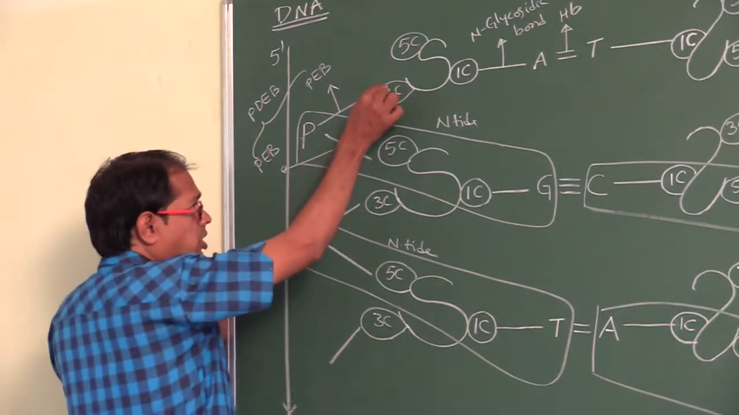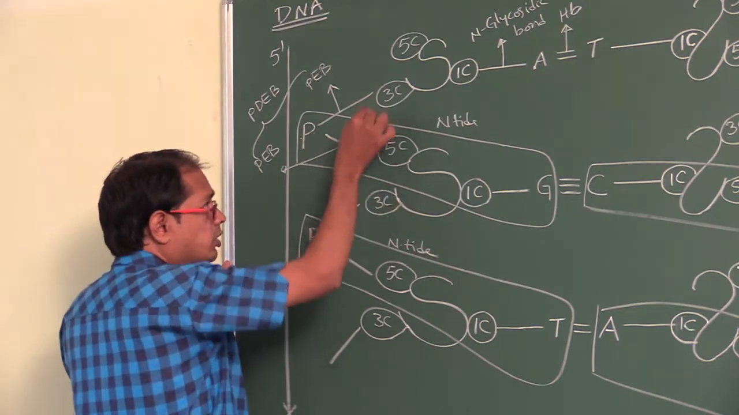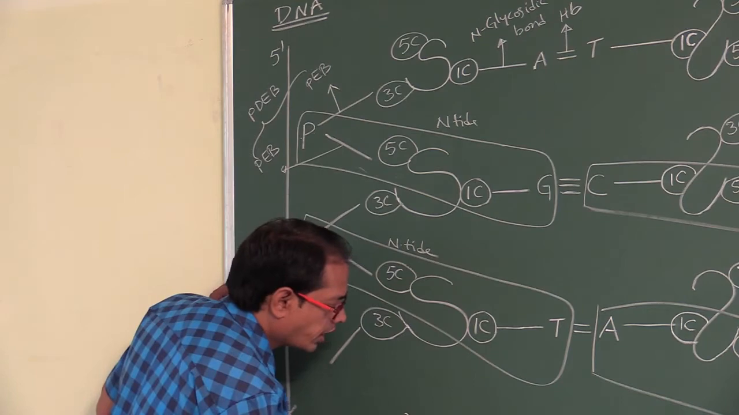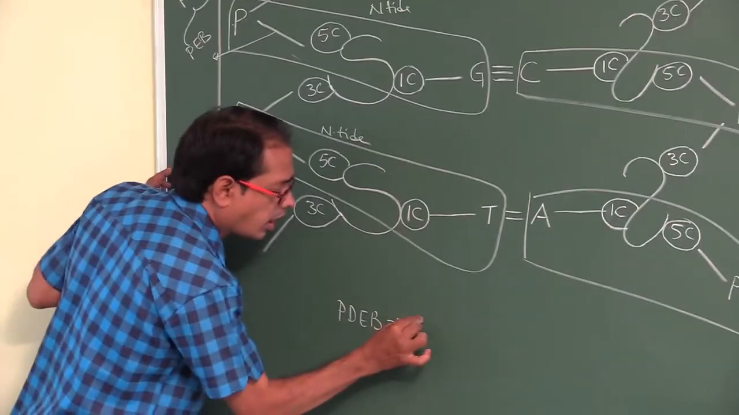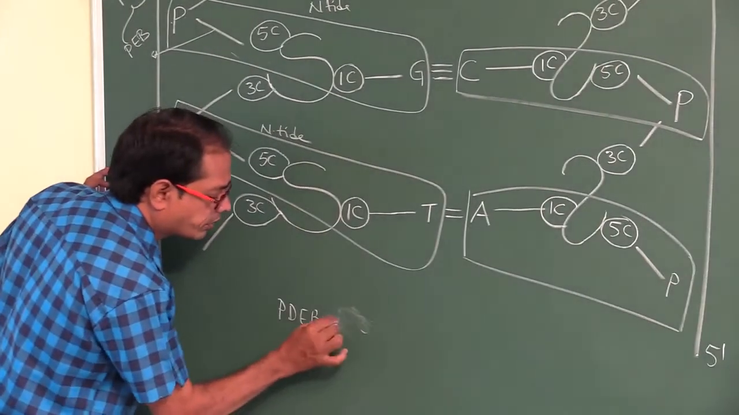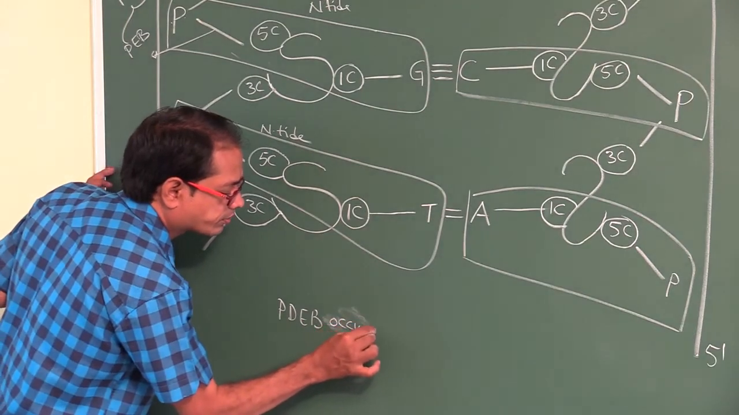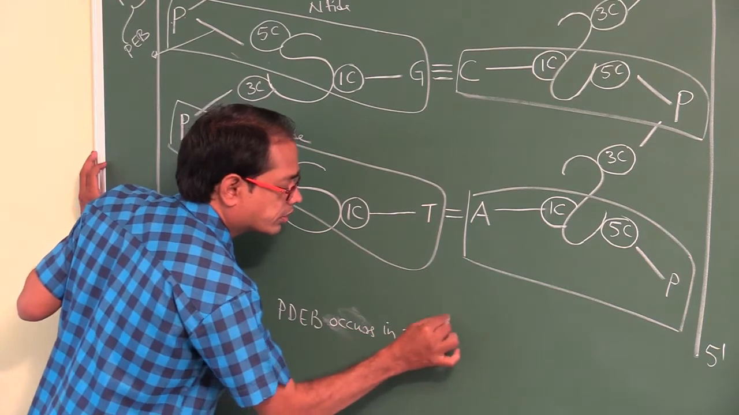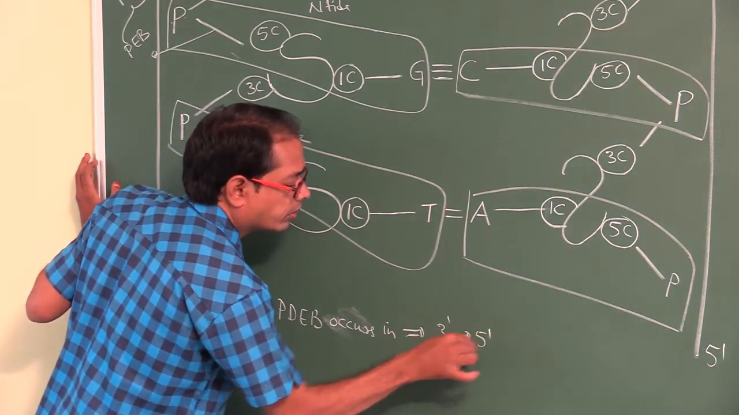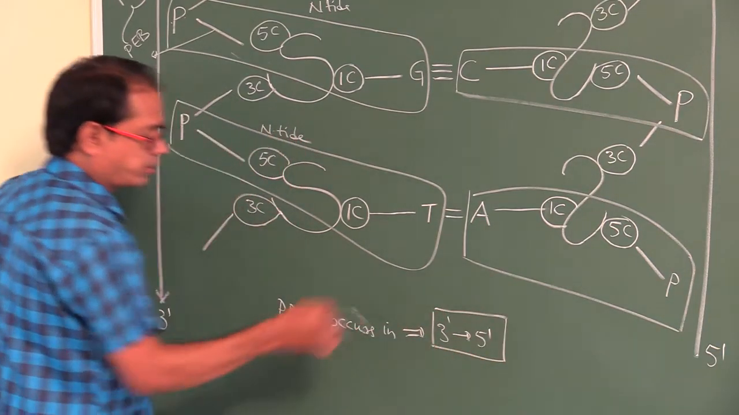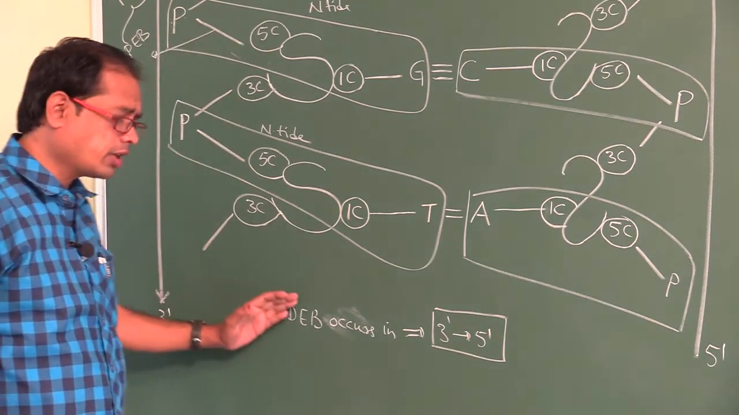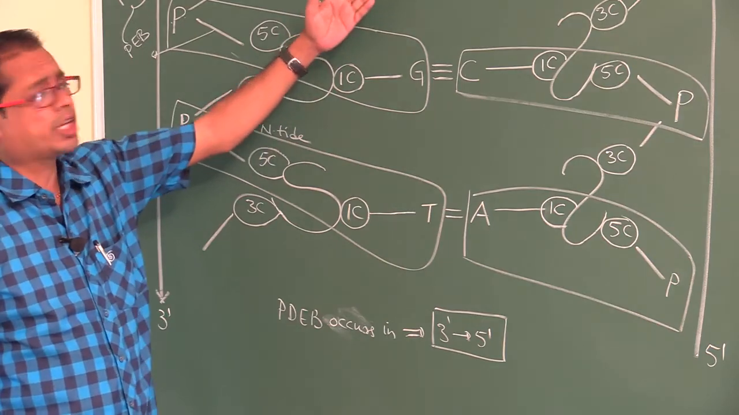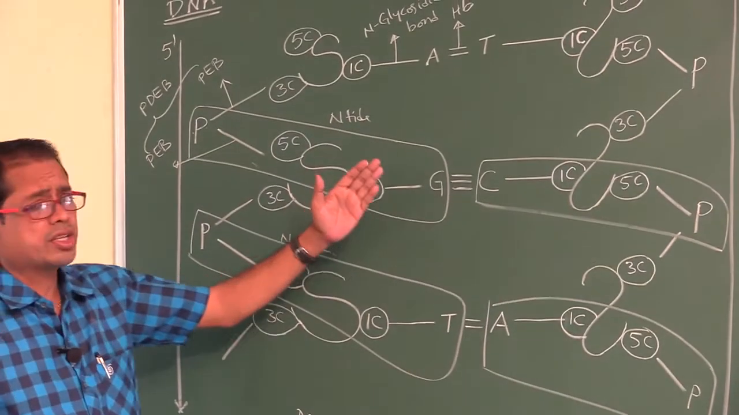Those phosphodiester bonds occur in the direction of 3 to 5. Very, very important. Phosphodiester bonds occur in 3 to 5 direction. A always pairs with T. G always pairs with C.